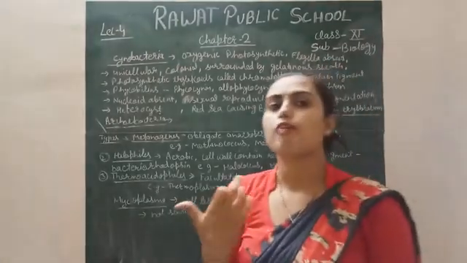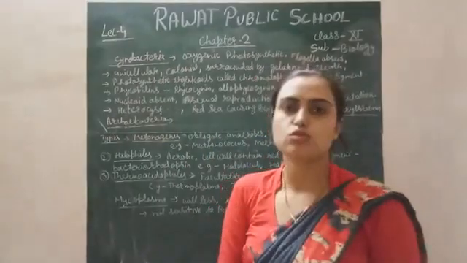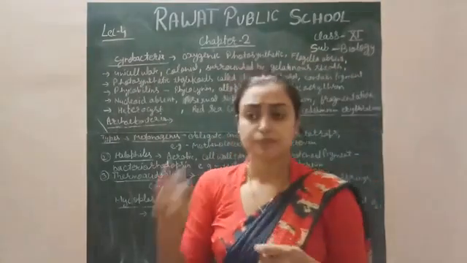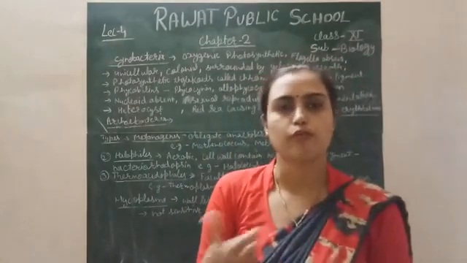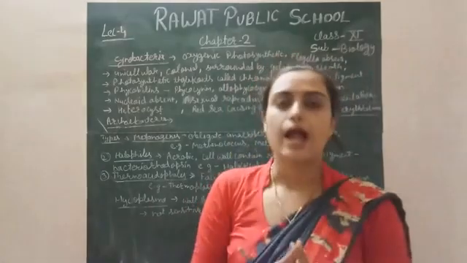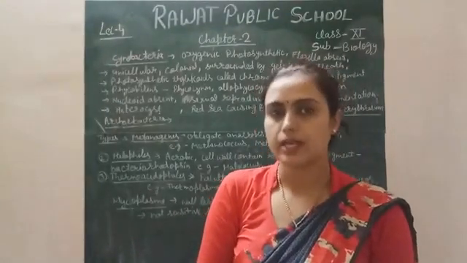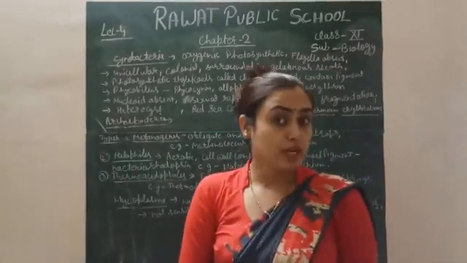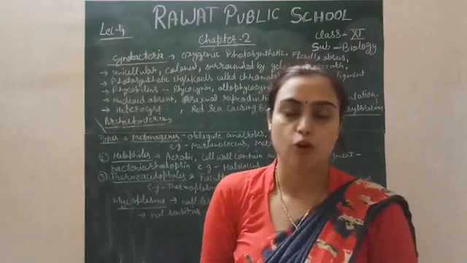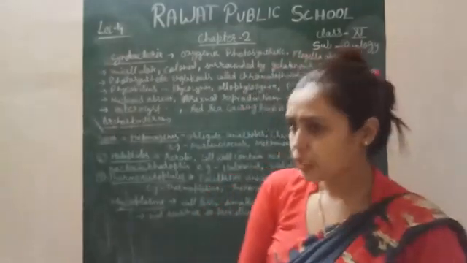Next class of Kingdom Monera is the cyanobacteria. These bacteria are also commonly called the blue-green algae because of their structure. They behave like algae because they are photosynthetic in nature. That's why we called them algae, and they are mostly bluish green in color, so they are called blue-green algae, right? Cyanobacteria play a very important role in our life because these bacteria help in the fixation of atmospheric nitrogen into nitrogen oxide, simply, right?